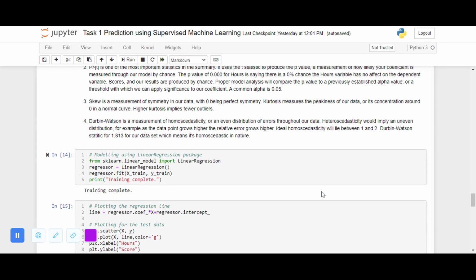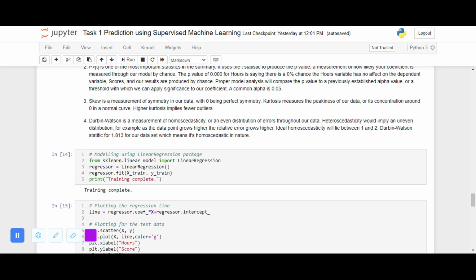The Durbin-Watson value is 1.813, which lies within the ideal range. So we can conclude that our data set is homoscedastic in nature.